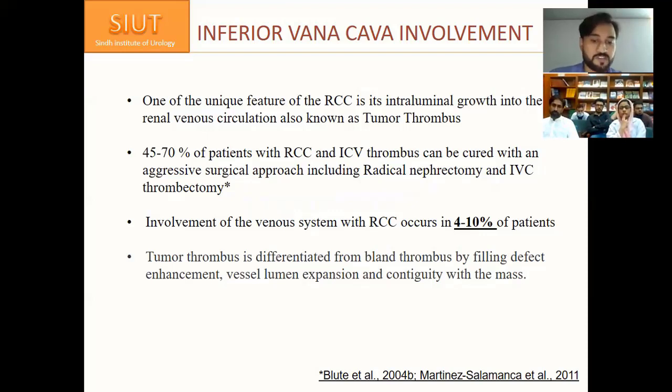Tumor thrombus is differentiated from the bland thrombus by filling defects, enhancement, and vessel lumen expansion and continuity with the renal mass. So filling defect and enhancement are very important factors in this. You perform a contrast CT, and on the post-contrast study, if there is enhancement on the scan, then it should be considered that the thrombus is not a bland thrombus but a tumor thrombus.